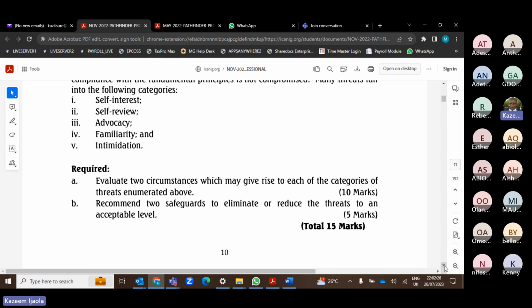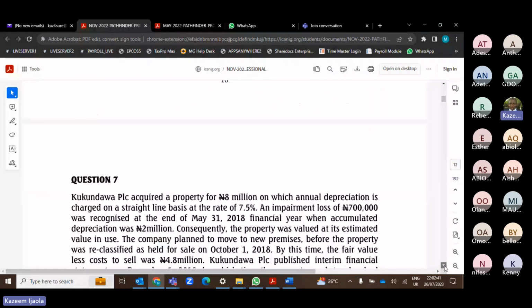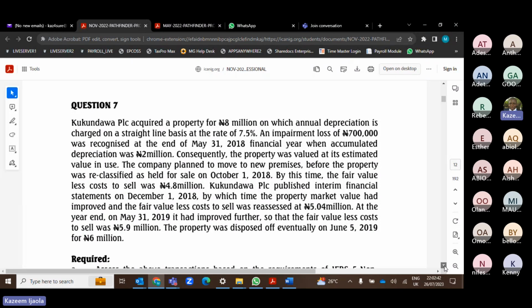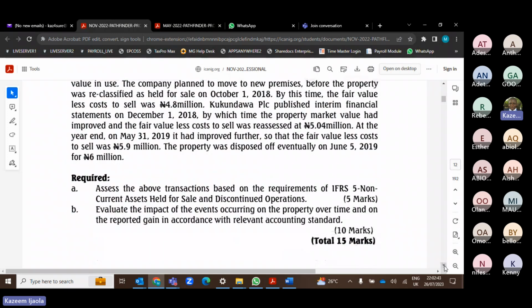So with this one now, you should be able to score 13 or 14 out of 15 marks. If you're able to answer it the way I've just explained, you should be able to score 13 to 14 marks here easily without any stress. Okay, now questions. I think that is all for that diet, right?